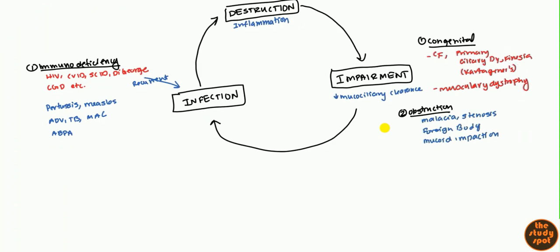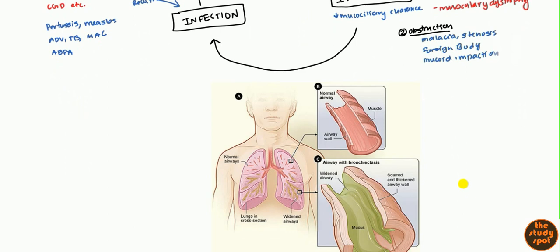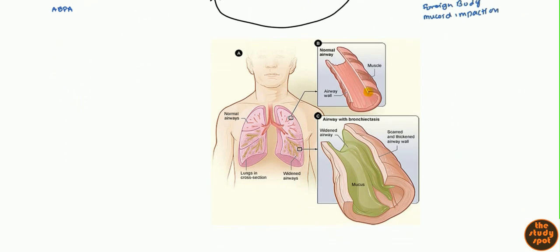So now that we've talked about that, let's talk about the airways a little bit more. What we'll talk about first is how the airway actually looks. As you can see, up here we have a normal airway, and this is an airway that has bronchiectasis. One of the first things you'll notice is the diameter of the normal airway. I'm highlighting the diameter of the normal airway there, and then let's look at the diameter of the abnormal airway. The first thing you notice is this airway's diameter is much larger than the diameter here. So that's one of the first things that you notice, that dilated airway. We've already mentioned that.